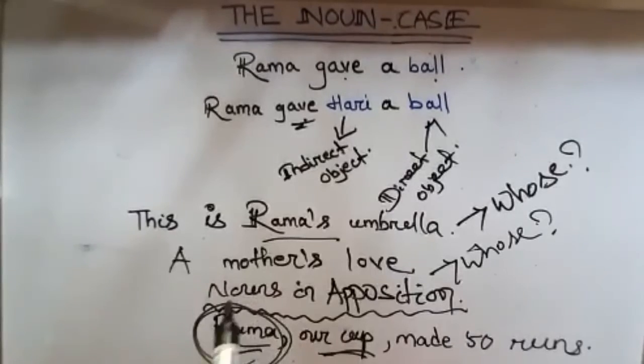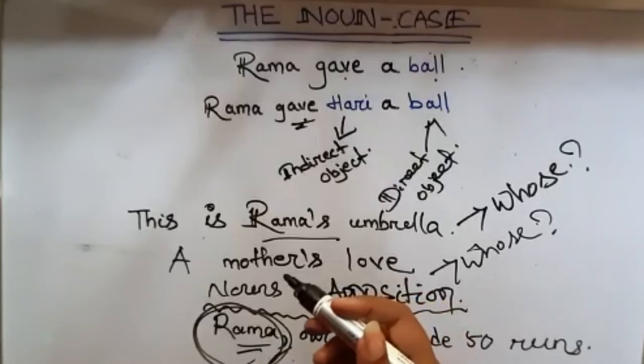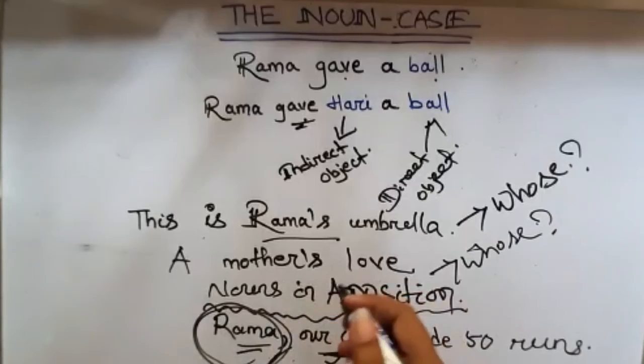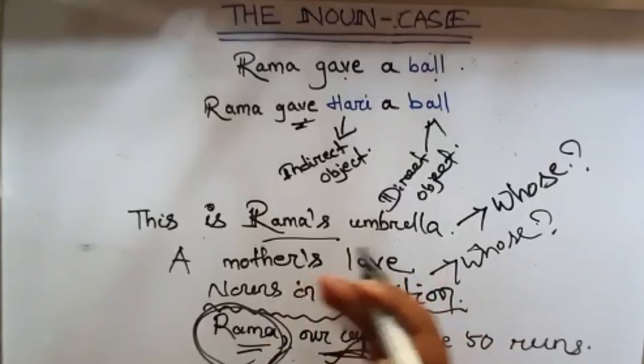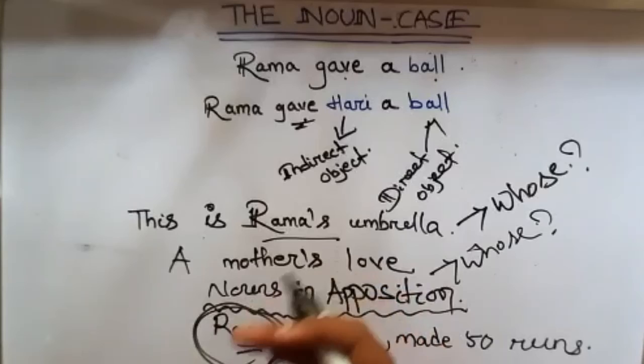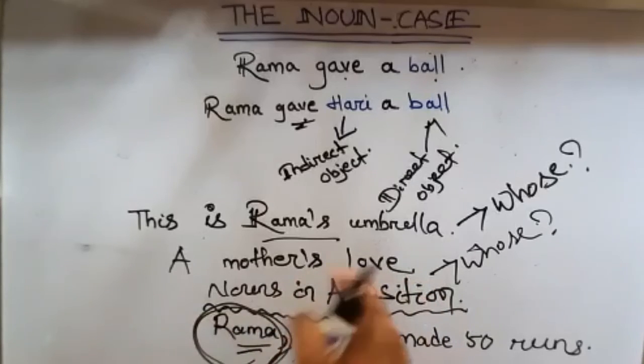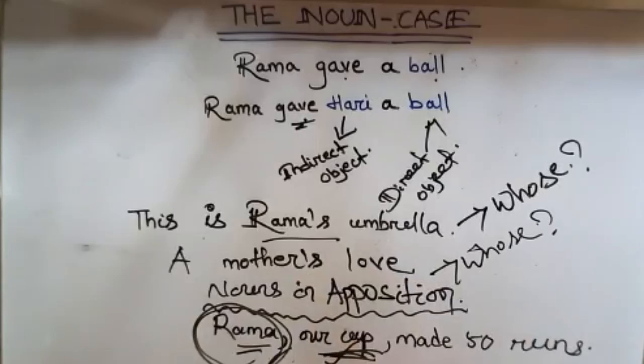In this sentence the noun captain is in apposition to the noun Rama, and is in the nominative case because Rama is in the nominative case, so this is also in the nominative case. Some more examples: Kabir, the great reformer, was a weaver. Yesterday I met your uncle, the doctor. ये सब आ गए हमारे apposition case. So this is the end of the noun case.